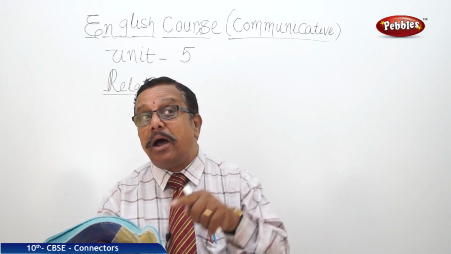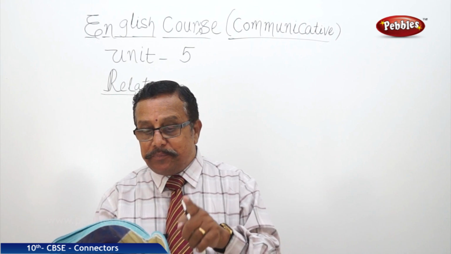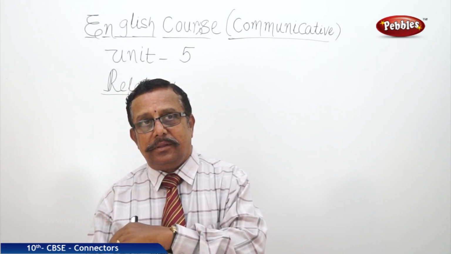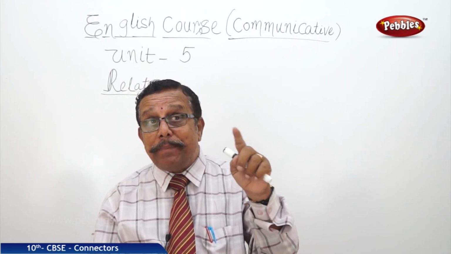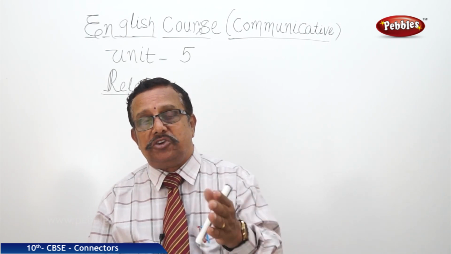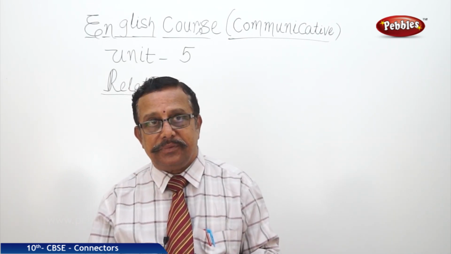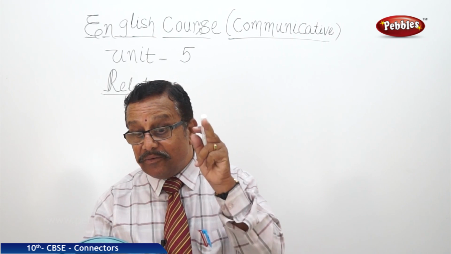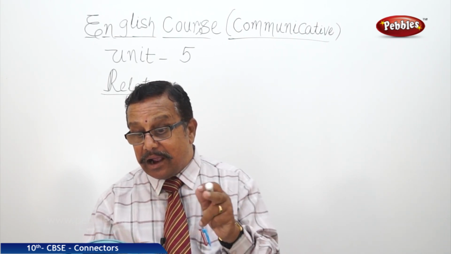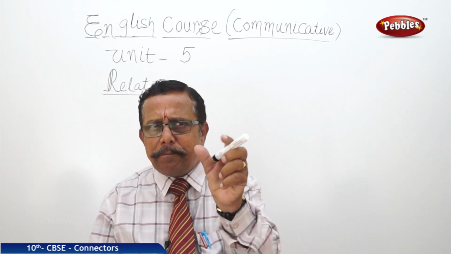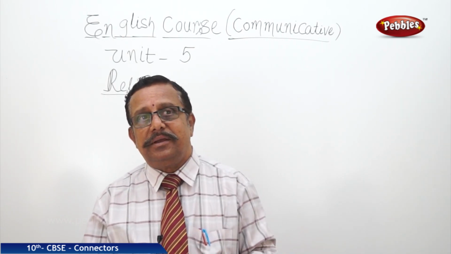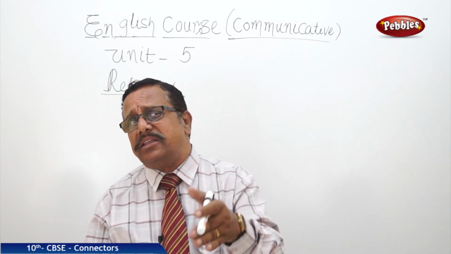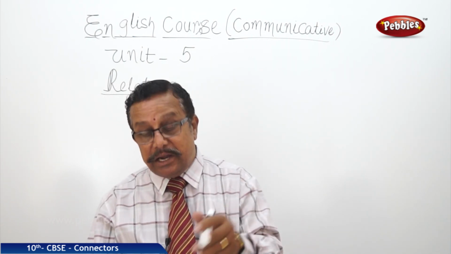Example: the band which performed on the annual day played good music. The band played good music. This is the statement. And about the band we are talking something else. Then we have put which. Which is a relative word, right? So relatives help to convey our idea in a connected and a compact way. Connected way, compact way, our idea is given. So that is called relative here.